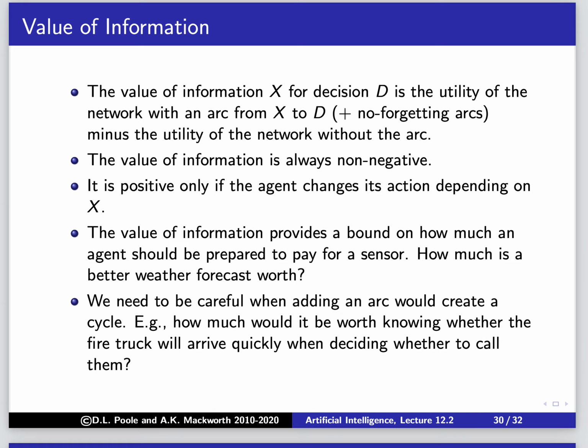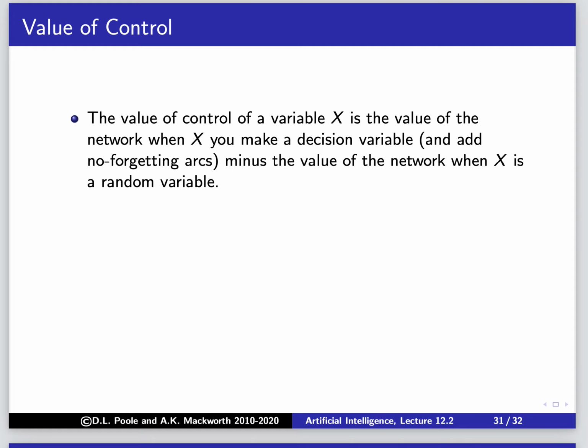Okay, so we don't want to create cycles because we don't like cycles because we don't know how to interpret them. We can always think about how much would an oracle who could actually perfectly predict the future, how much would you pay them? Because you could actually ask them and there's no cycle involved in that. Right. The other thing we do is the value of control.